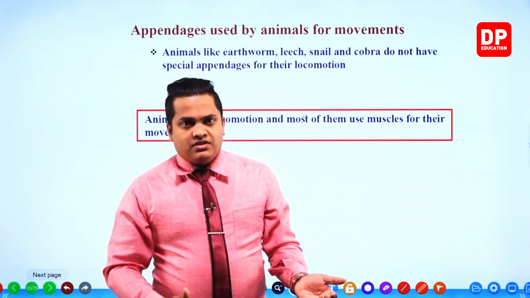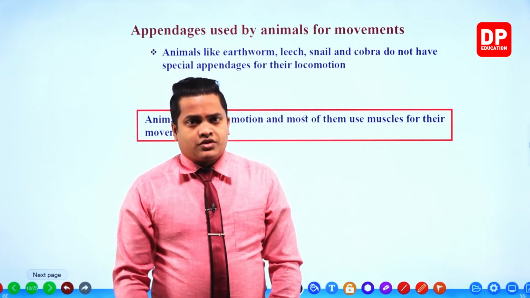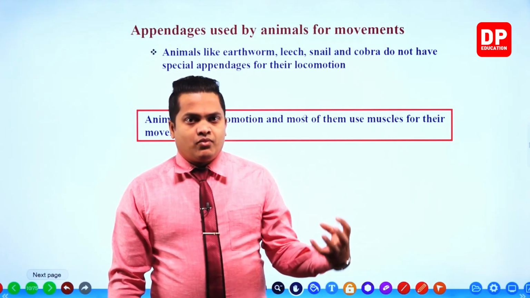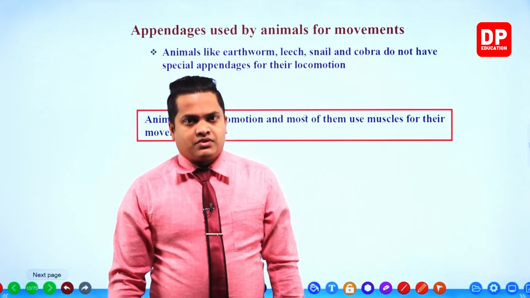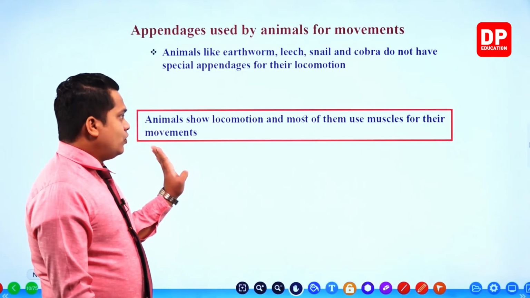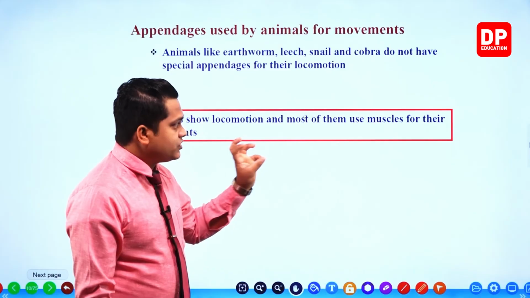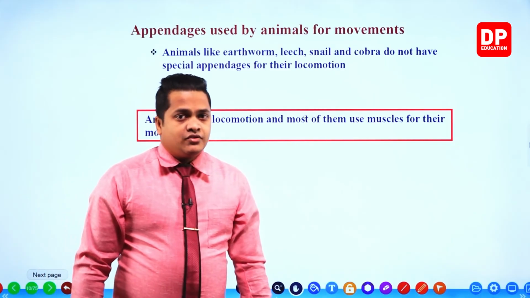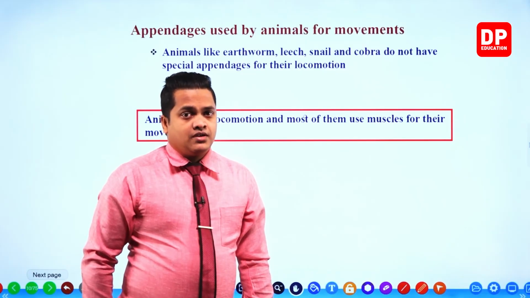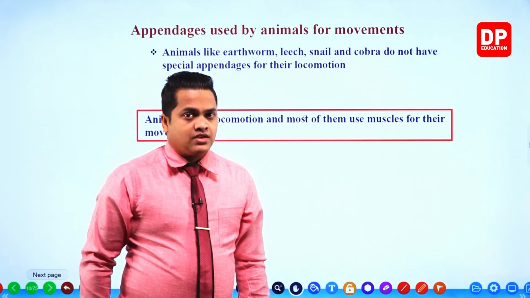So most of the animals use muscle movements for locomotion. However, vertebrates use muscles and bones both for their locomotion, my dear children. So most of the animals show locomotion by using muscles. Vertebrates show movements by using bones and muscles.